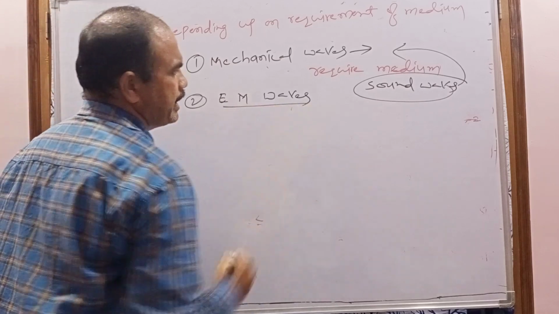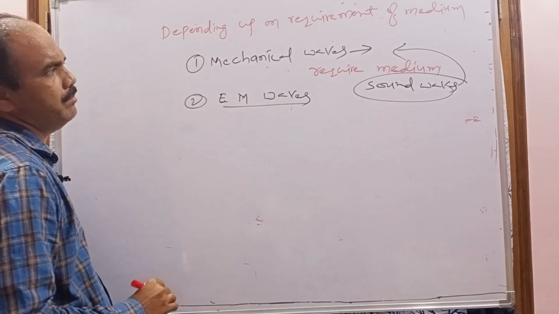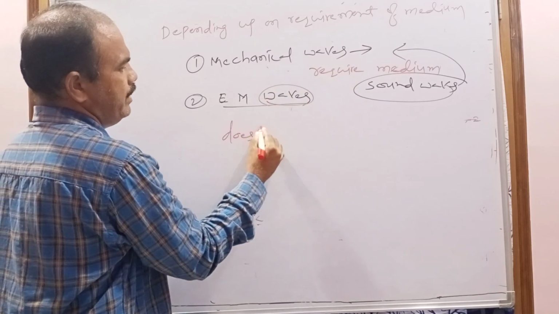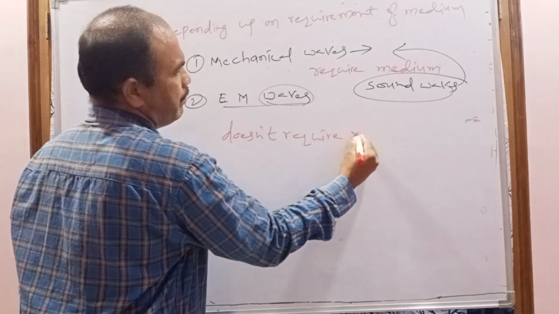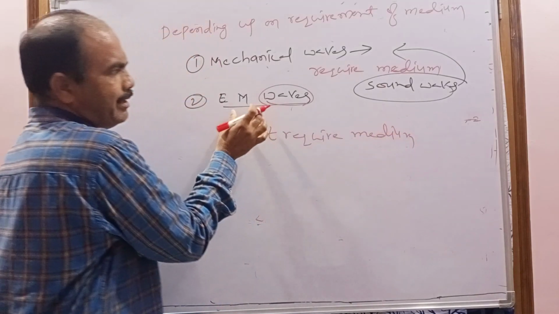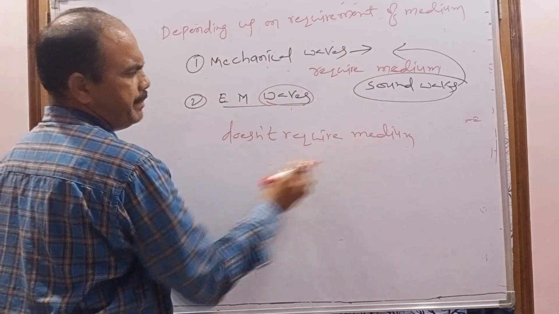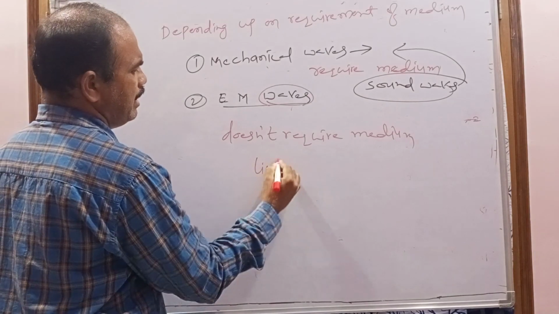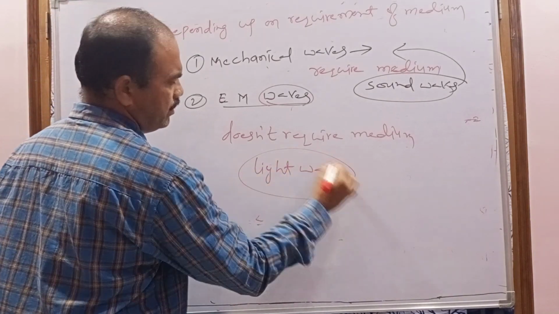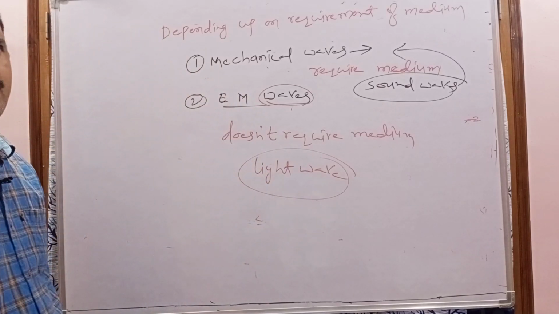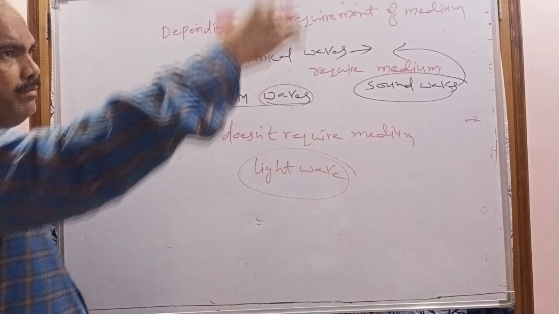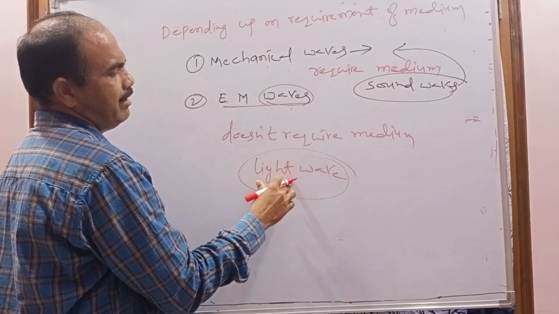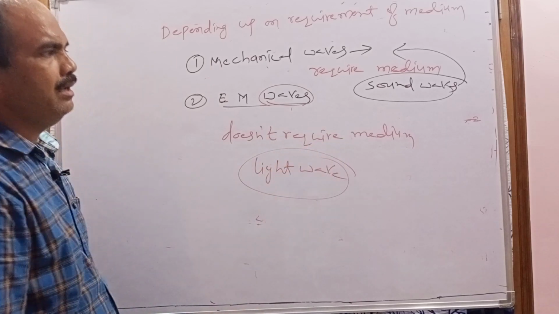Next, electromagnetic waves. Electromagnetic waves are the waves which do not require a medium. To propagate electromagnetic waves from one place to another, a medium is not necessary. These types of waves are called electromagnetic waves. An example is the light wave. From where does the light wave come? From the Sun to the Earth. Between the Sun and Earth there is no medium, there is only vacuum. That's why the light wave does not require a medium. So this is today's class.